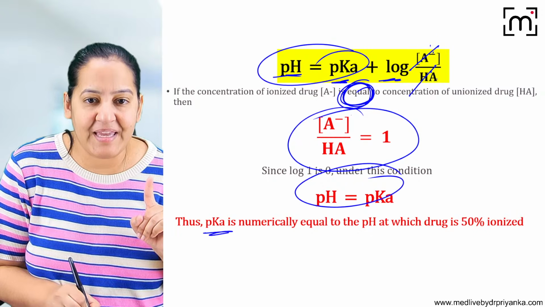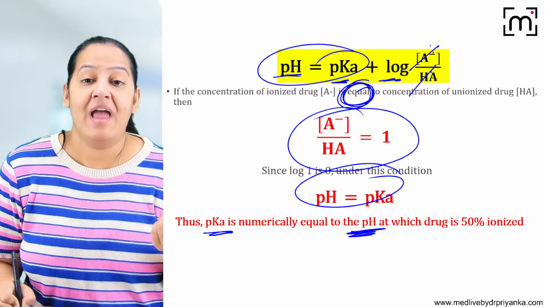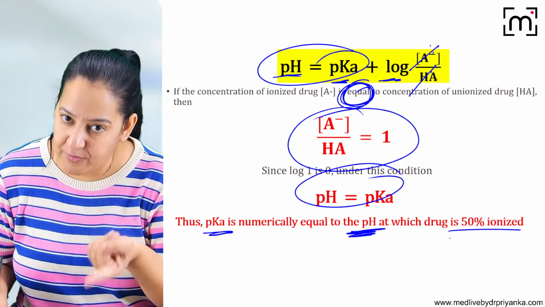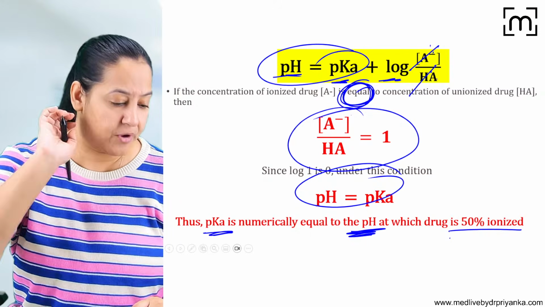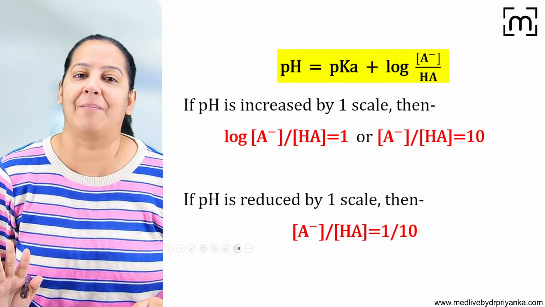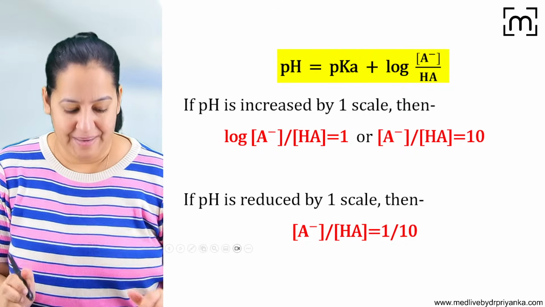So basically pKa is the pH at which a drug is 50% ionized and 50% unionized. It's a very important MCQ, repeatedly asked in your exam. Now, let's come to the main point.